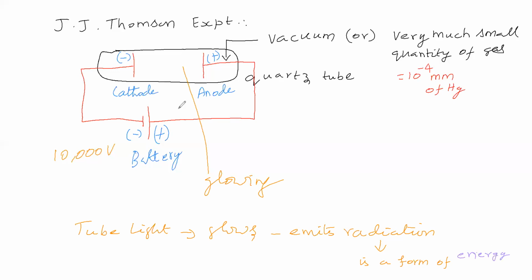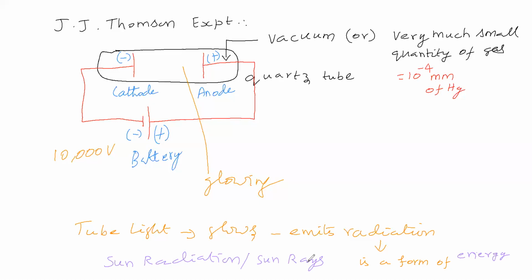Suppose we say sun radiation. Sun radiation is a form of energy, that's all, isn't it? Since it is a form of energy, we feel uneasy walking in the sunlight. Yes or no? So we say sun rays. We say expose the body to sun rays in order to get vitamin D.